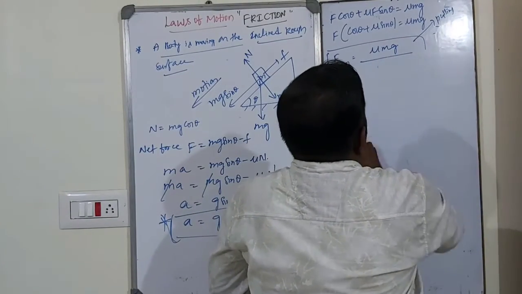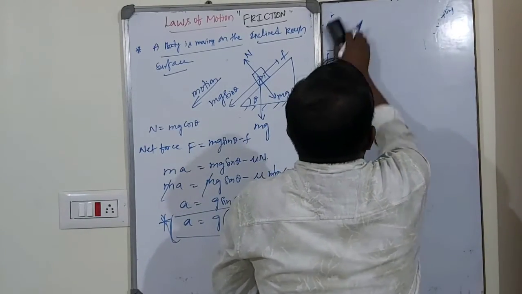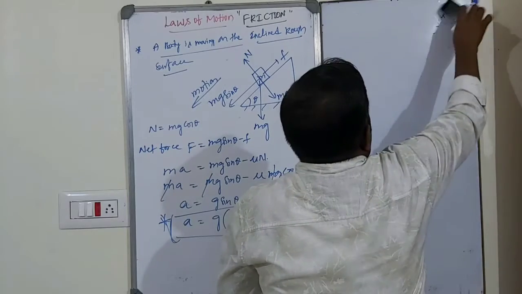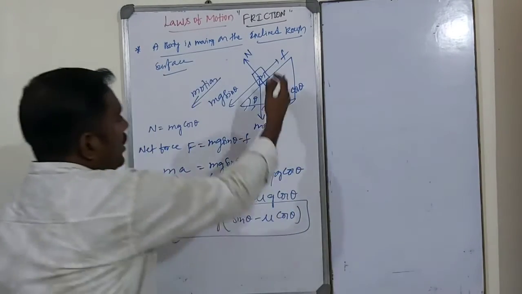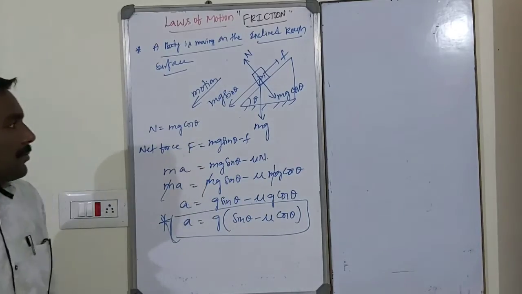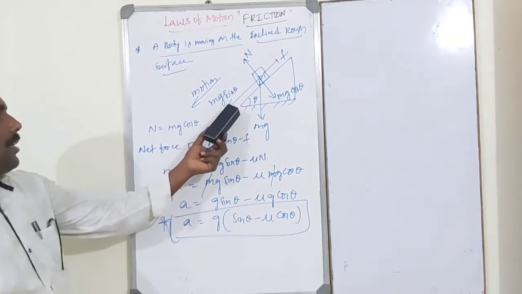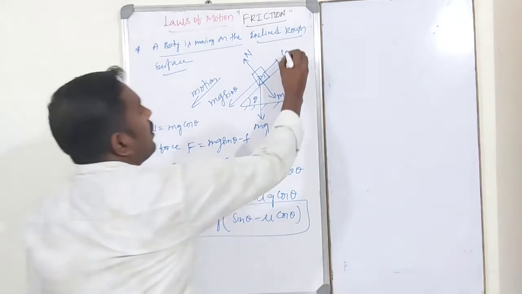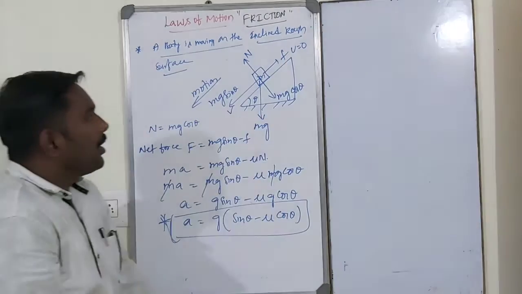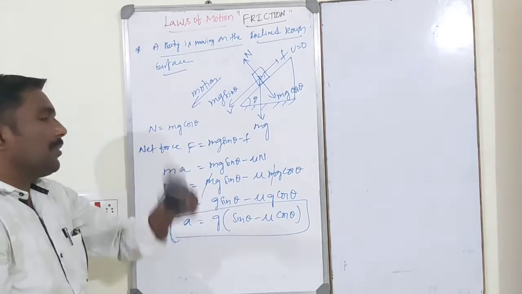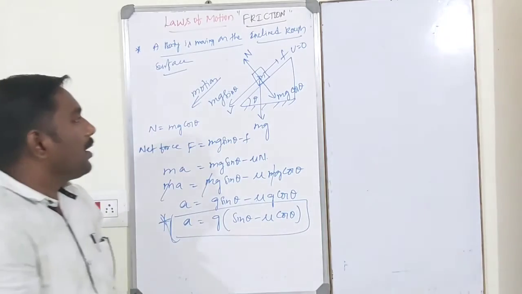See, suppose the body is moving with velocity v. The initial velocity of the body will be 0. Then v will be the final velocity of the body. The body touches the ground with velocity v. Find out the velocity v.